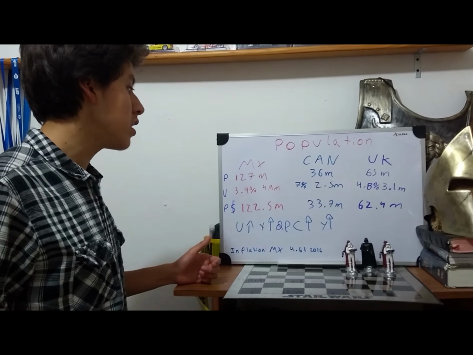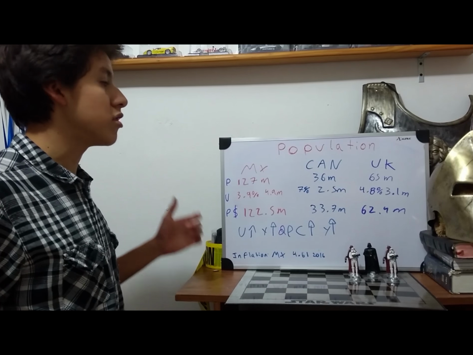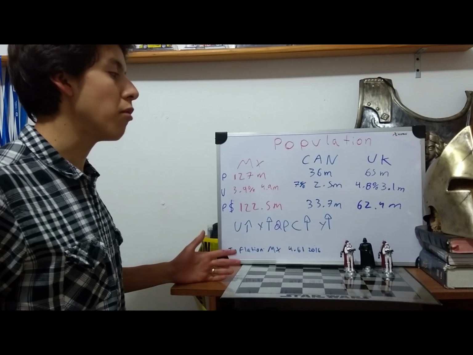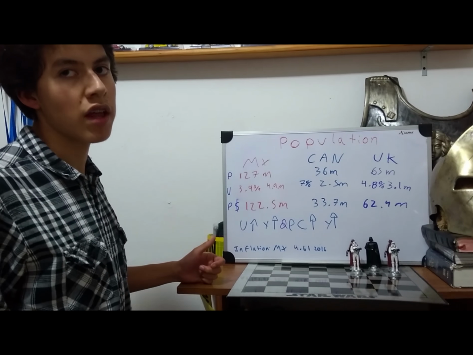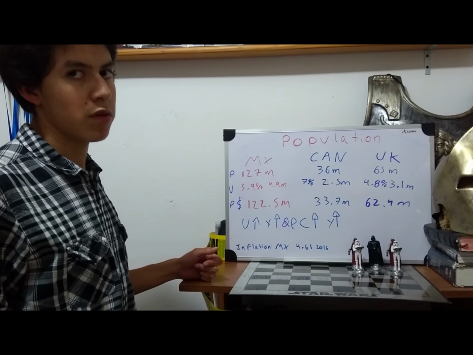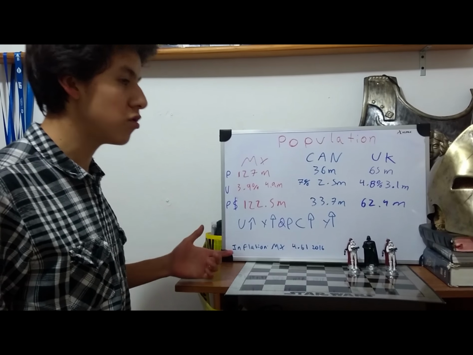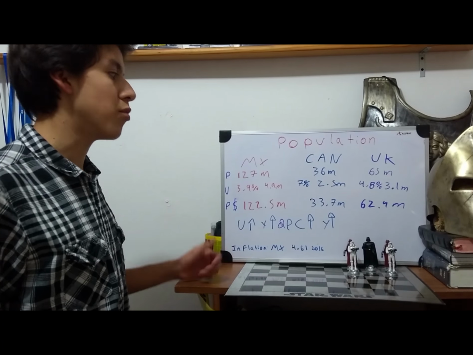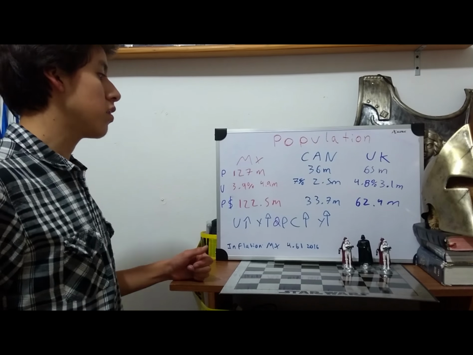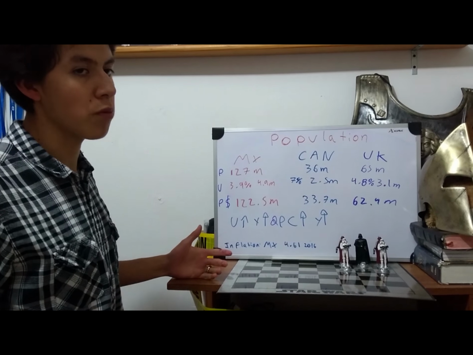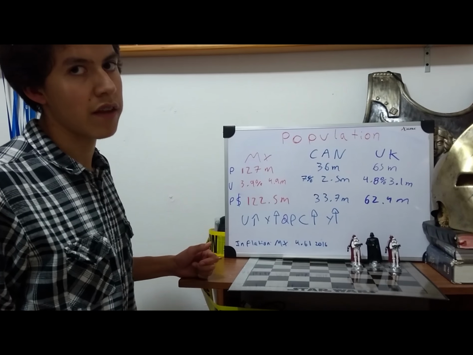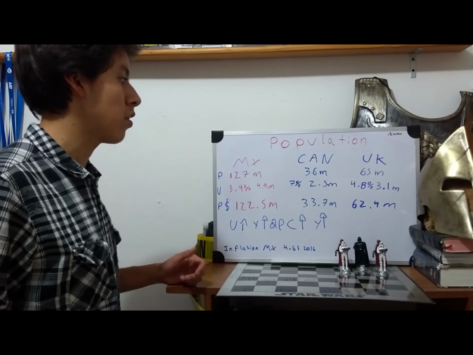So we can say that in Mexico there is almost double the people with money than in the United Kingdom. This means there will be more people consuming all the products you bring with your company, and as more people are consuming, the income of the company will be better than if you invest in Canada or in the United Kingdom.